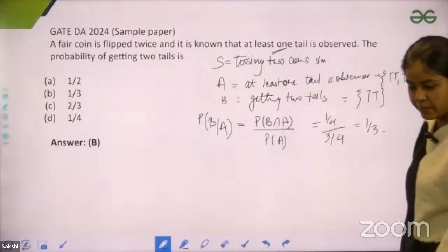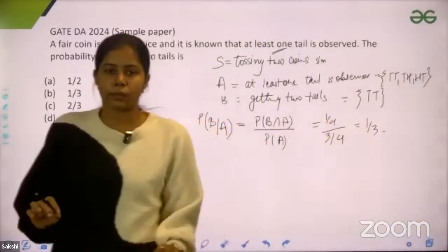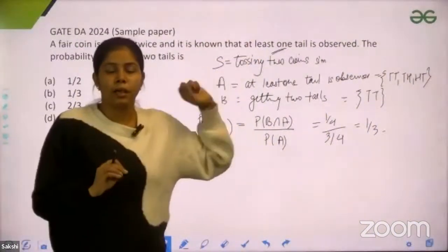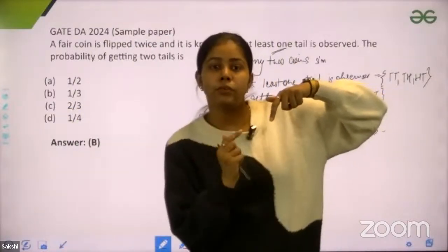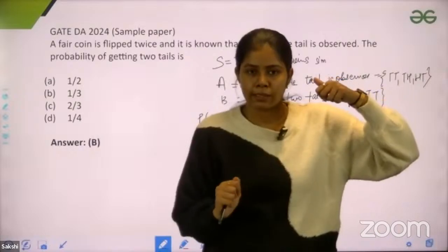So you would get the same answer. I just do not want to do so many calculations. That's why I have reduced my conditional probability. Basically, what is conditional probability? Conditional probability does conditioning on your sample space, right?